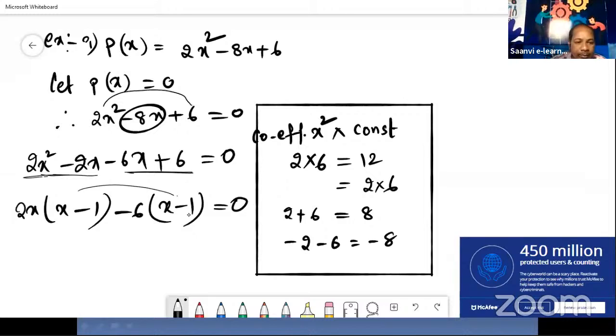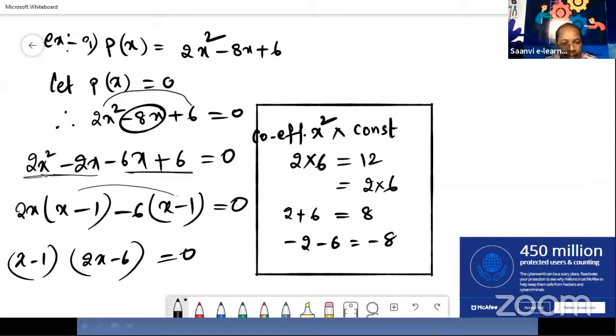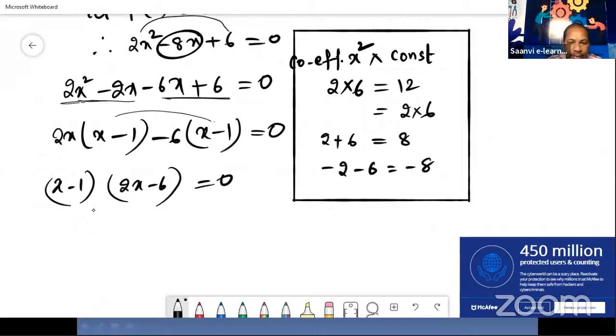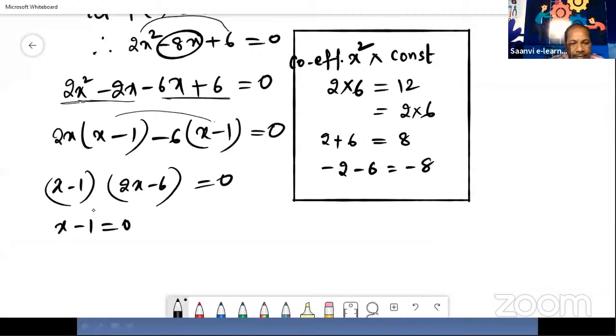So here x minus 1 twice is there. So take x minus 1 common again. If we take x minus 1 common here, what is the remaining factor? Here 2x is there, here minus 6 is there. It means 2x minus 6 is the remaining factor, that is equal to 0. It means the factors of the given polynomial are x minus 1 and 2x minus 6. Now, to find the zeros, write them separately. It means x minus 1 is equal to 0 or 2x minus 6 is equal to 0.